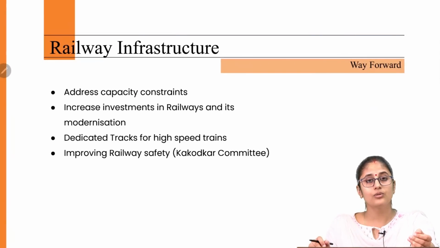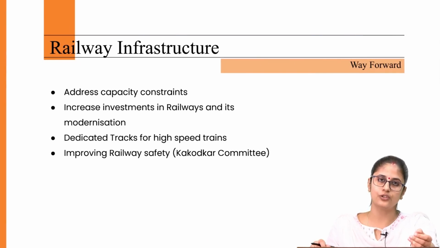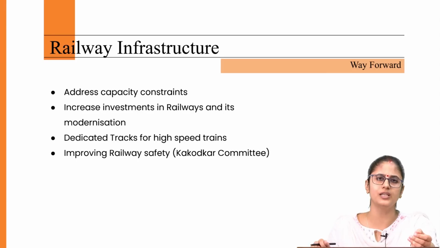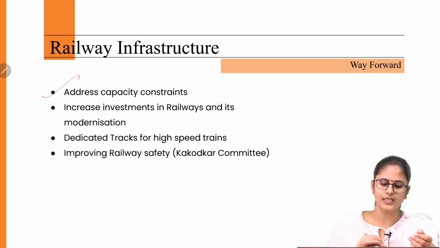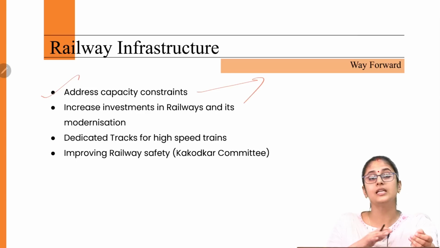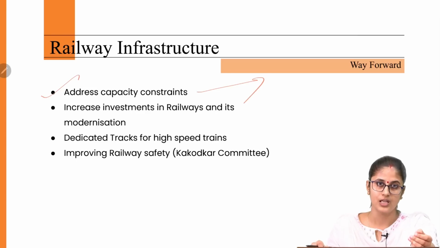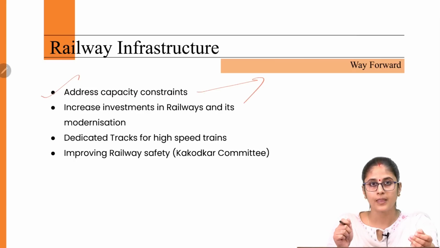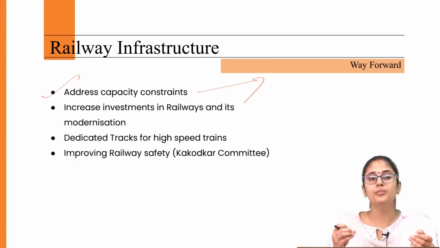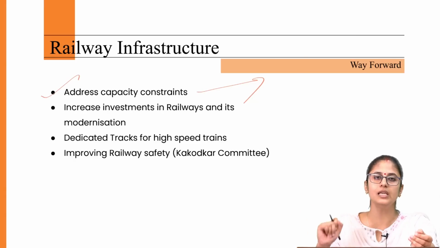Now, let's have a look over the way forward. What more needs to be done in order to improve the rail connectivity and to overall improve the railway infrastructure in India? The first thing is we need to address the capacity constraints which are there. How we can do so? By increasing the railway infrastructure, by improving the signaling. If the signaling is improved, what would happen? There would be better communication, and it would improve seamless movement of the rails.